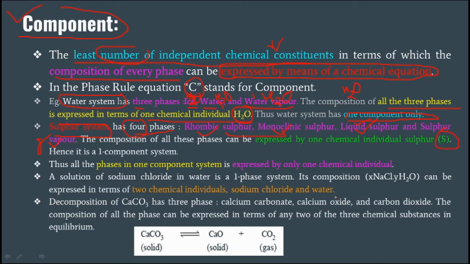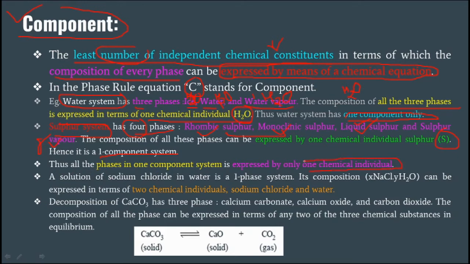The number of phases is 4, but each phase of the sulfur system is described by only one chemical individual, that is nothing but sulfur. So the sulfur system is a one-component system. Thus all the phases in a one-component system are expressed by only one chemical individual.